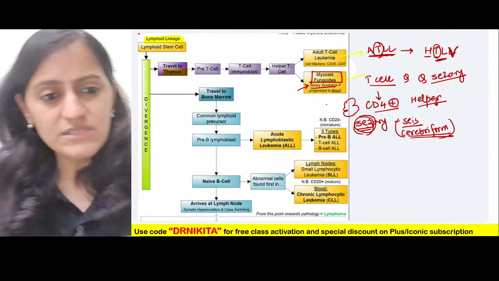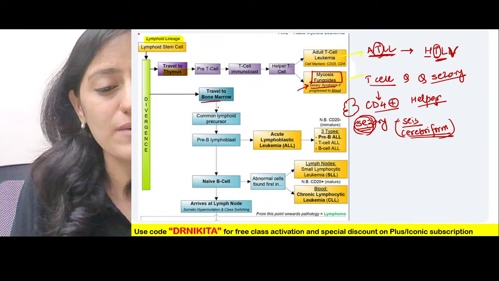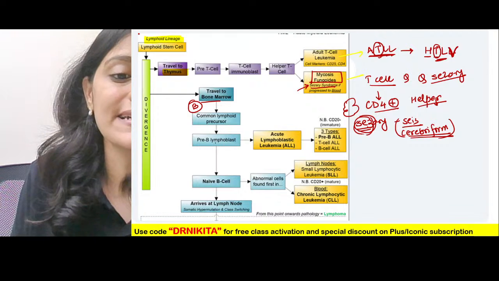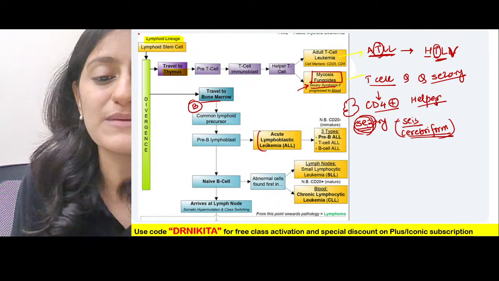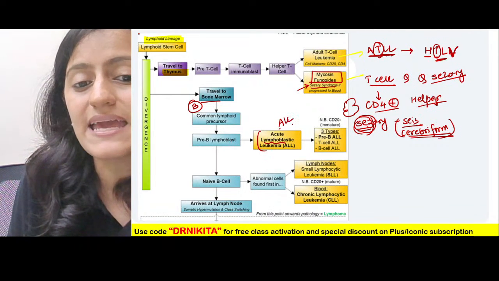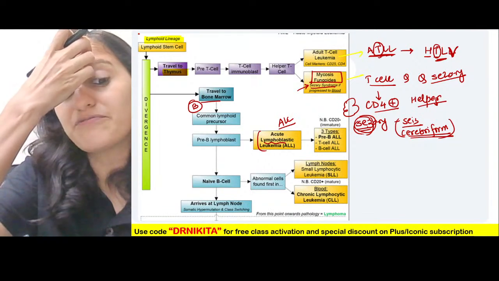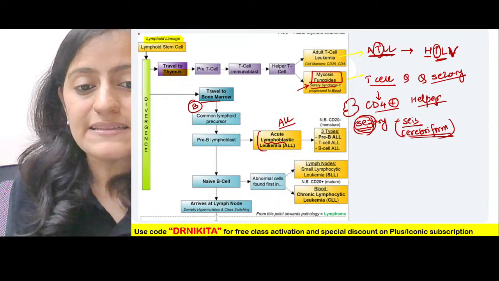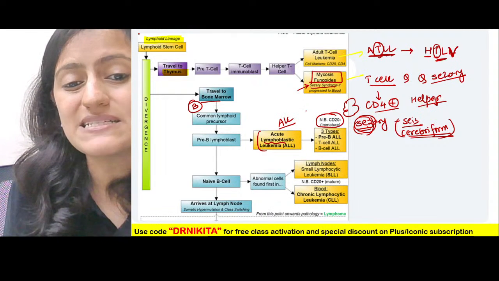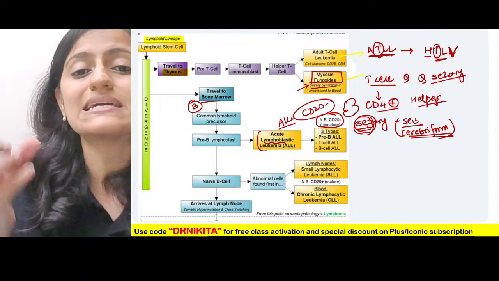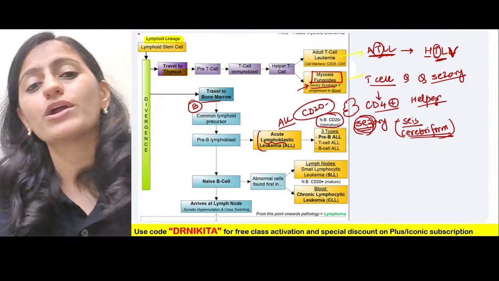Okay? Now the next one, from the bone marrow, is going to be the B cell. If it's a precursor cell, pre-B lymphoblast, it is going to be lymphoblastic leukemia, that is ALL. How do you differentiate ALL from the other B cell lymphomas? This is lymphoblastic, so remember it would be CD20 negative, because CD20 is present in mature B cells.